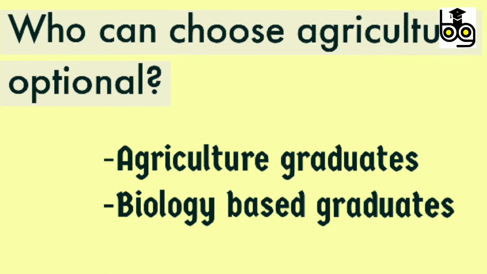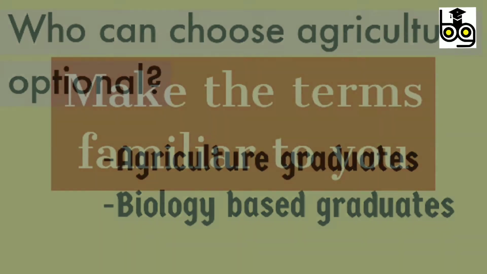If you are an agri graduate or if your graduation degree is based on biology, then you can confidently choose agriculture. But if you don't belong to any of these degrees, even then you can choose this subject. But the thing is, you must have a lot of interest in this subject. And if you think that you can crack UPSC with this agriculture optional, then you can definitely choose this subject.